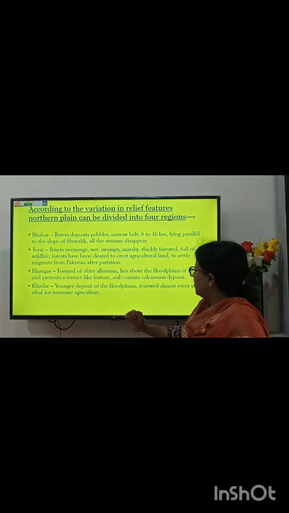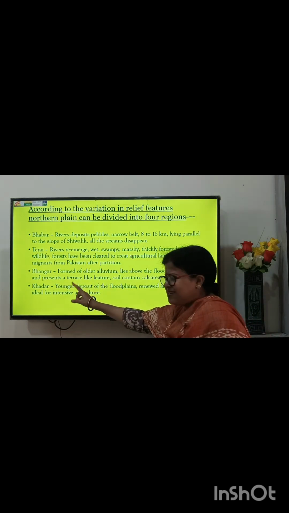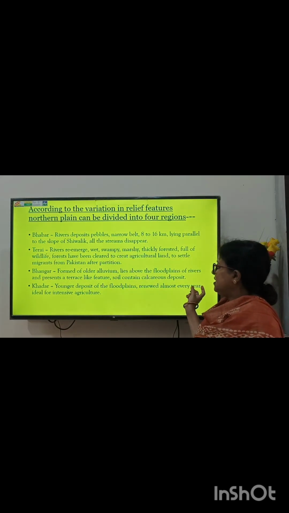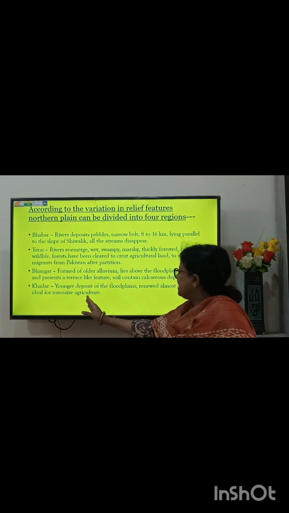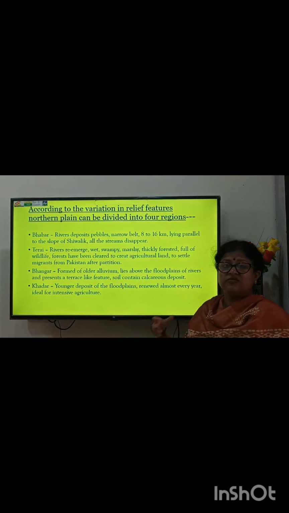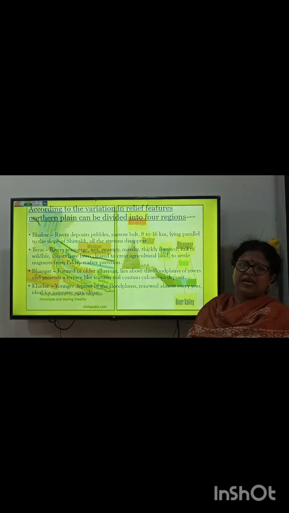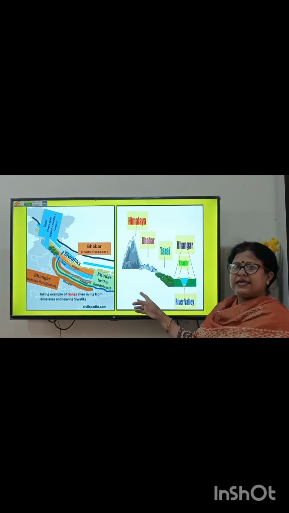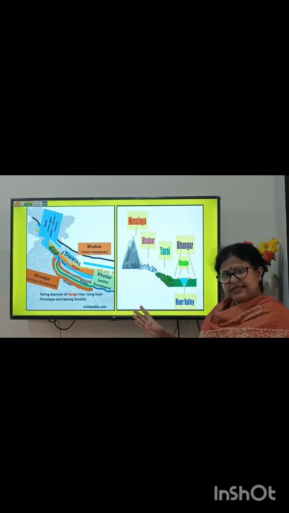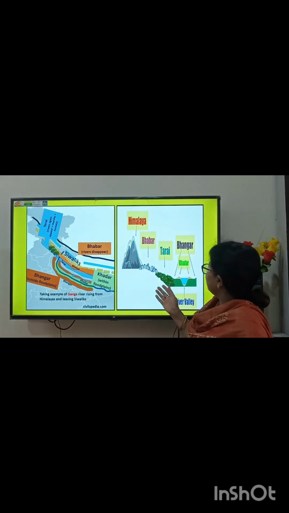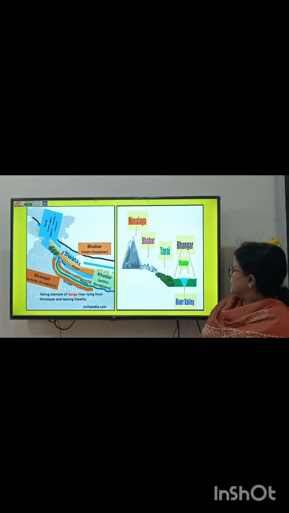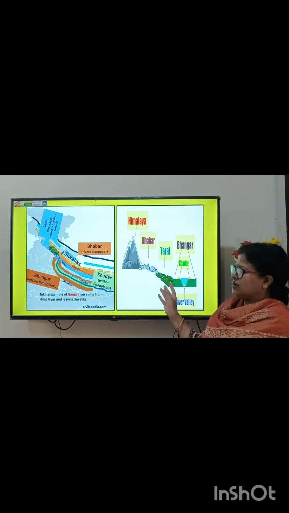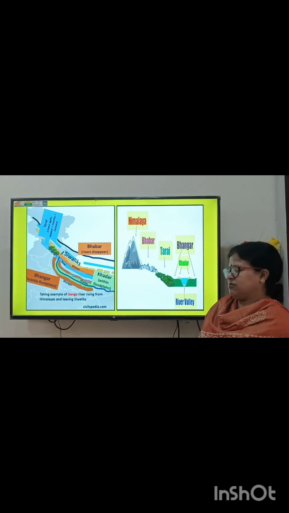And next is Khadar. This is the younger deposit. Bhangar is the older deposit, and Khadar is the younger deposit of floodplains, renewed almost every year. And this is ideal for intensive agriculture, which is used in India. Here the land holdings are small and people are engaged in intensive agriculture. So these are the 4 regions according to the variation in relief features.